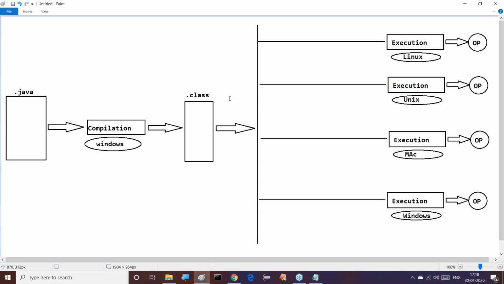It's very clear. Different operating systems we have used there. As per the definition, one time we compile on Windows, and we get a dot class file. We can run this dot class file on all the operating systems. Definitely Java is a platform independent programming language, not more than that. That's all.